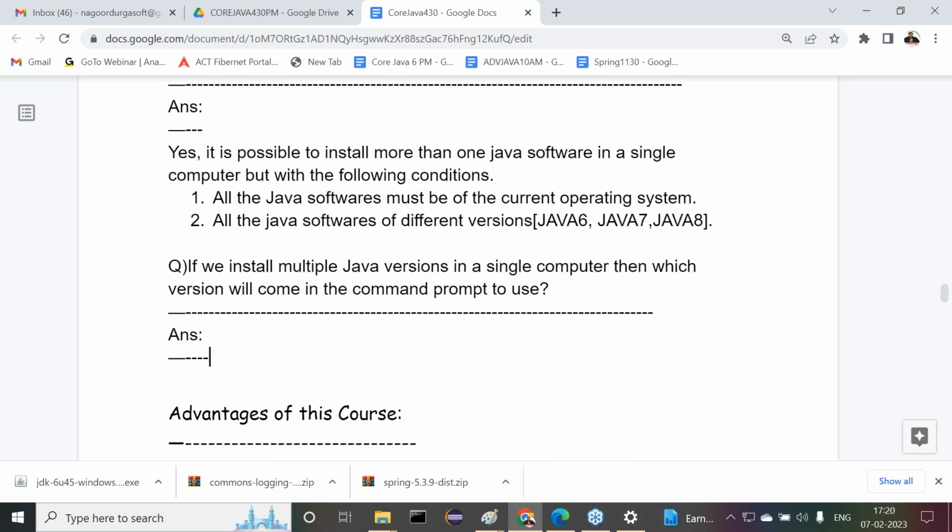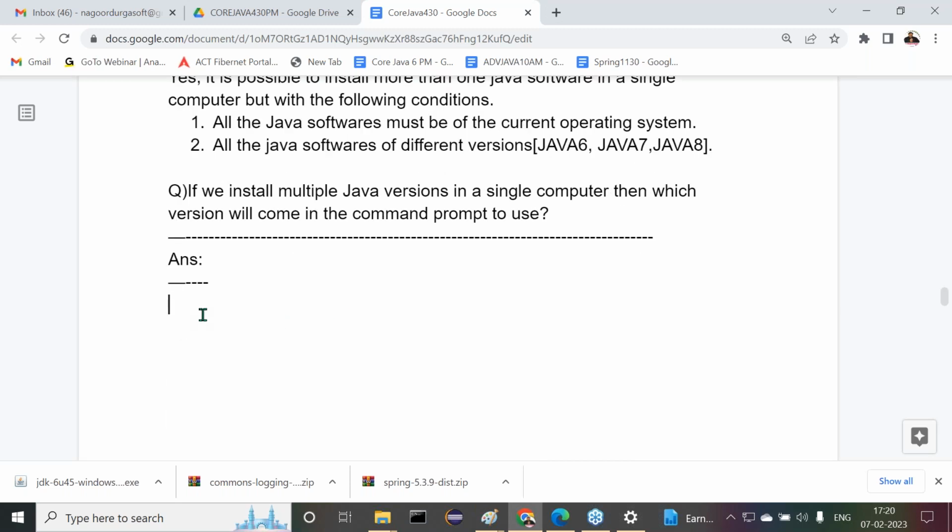Answer for this is what? Right, sir. Observe carefully. Come on, you only tell me what is the answer here now. Three versions of Java I have used, but which version is available for us to use? Whichever Java version we set in the path environment variable, that version will come to us to use in the command prompt. Right or not?